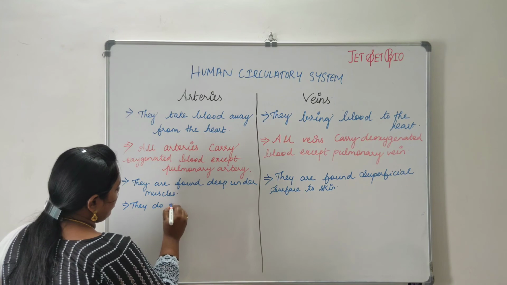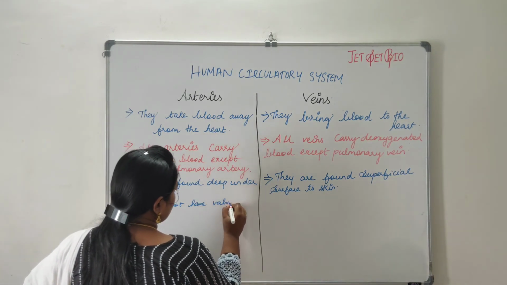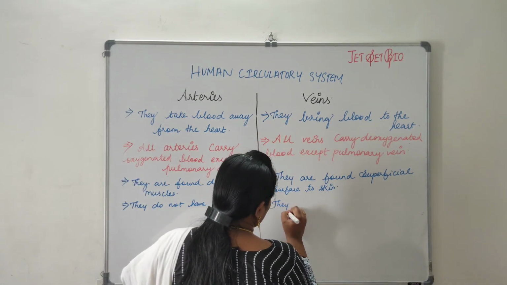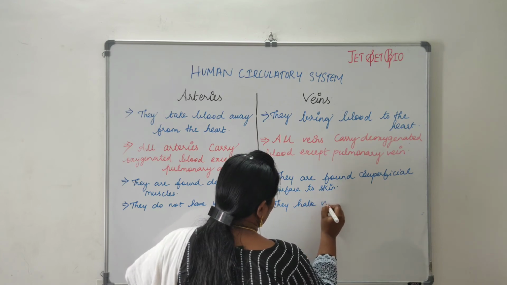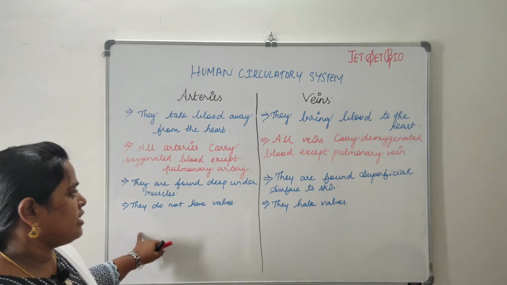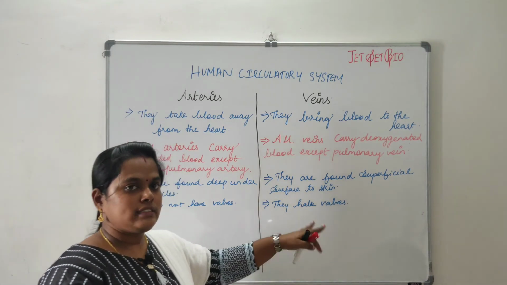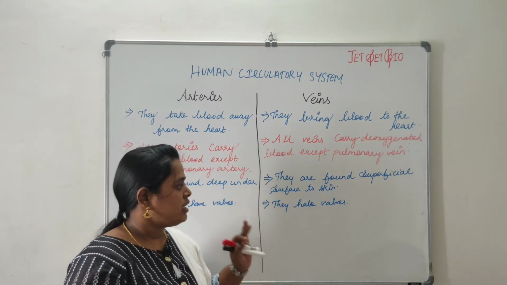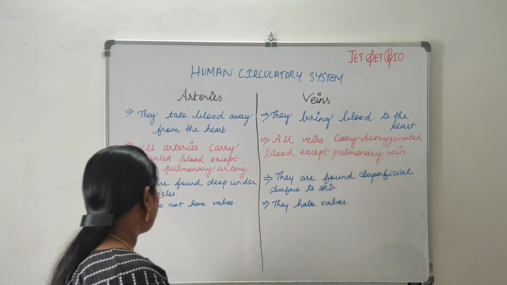Coming to the next point, arteries do not have valves. Veins have valves. So the arteries do not have any valves, and the veins are provided with valves. When we see the diagrammatic view of the heart, the internal structure of the heart, these points will be easy to understand.